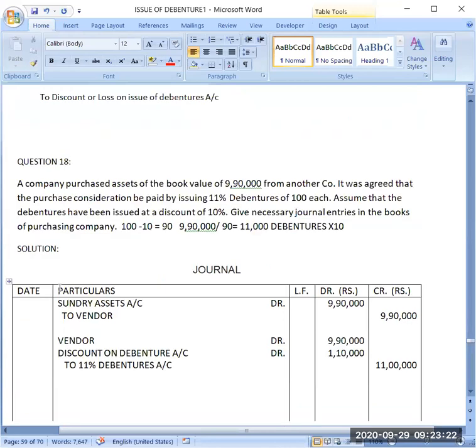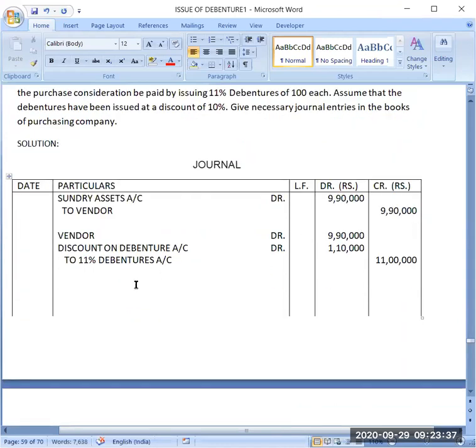Has the question given any balance in securities premium reserve account? No. So because I don't have any securities premium reserve, I am not able to write it off from the securities premium reserve. Then in such case I will be writing it off directly from the statement of profit and loss.